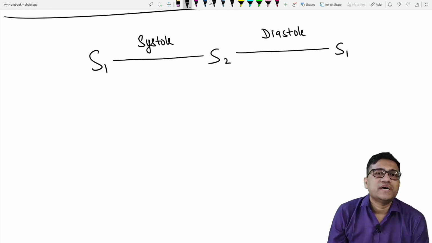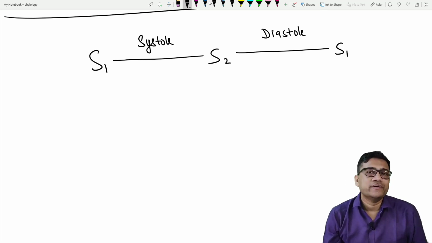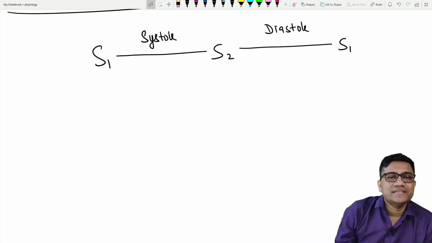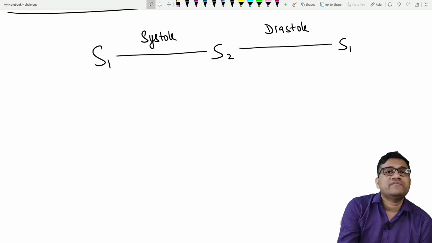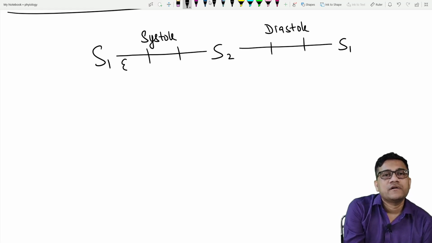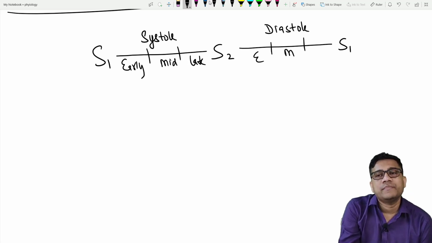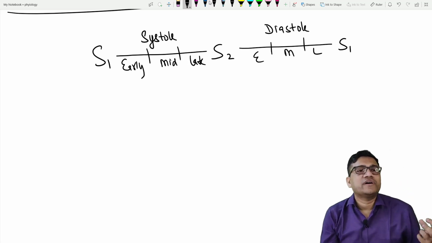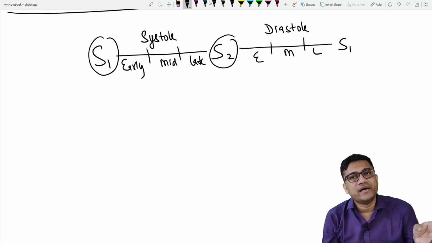Now, what is the funda about this? Let me explain in a very simple manner. S1 to S2 is systole and S2 to S1 is diastole. Always remember this. That is why we can divide it into three parts: early, mid, and late. So the three parts of the cardiac cycle are early, mid, and late systole, and early, mid, and late diastole.